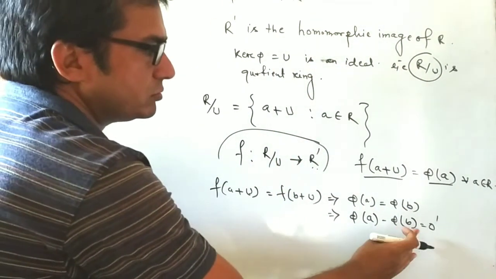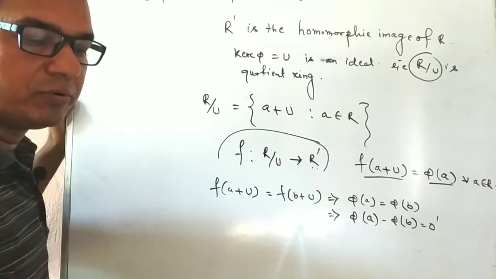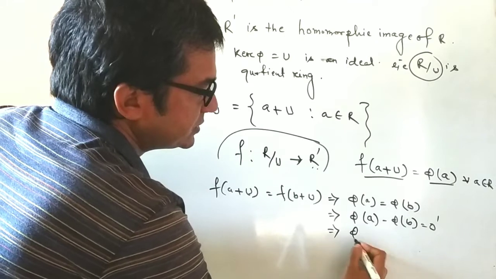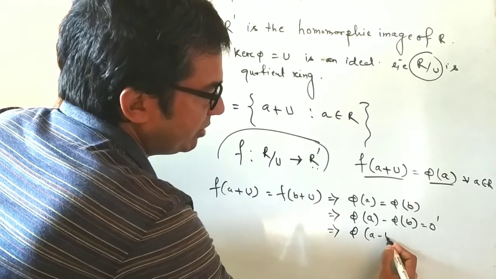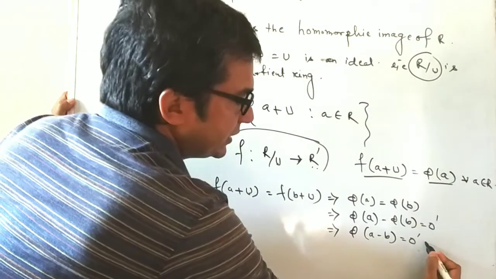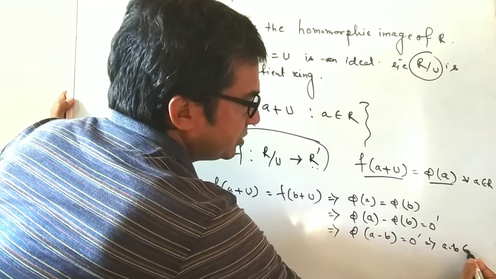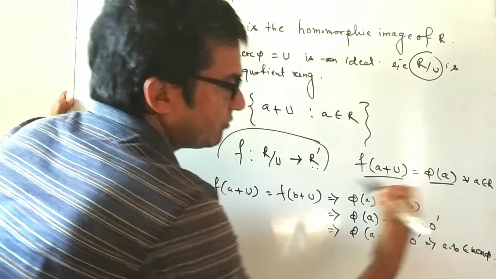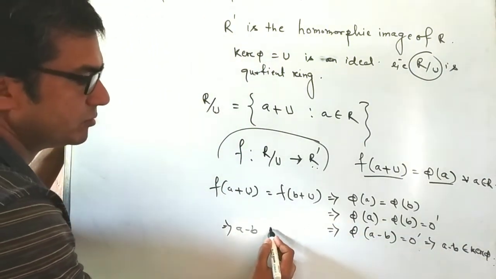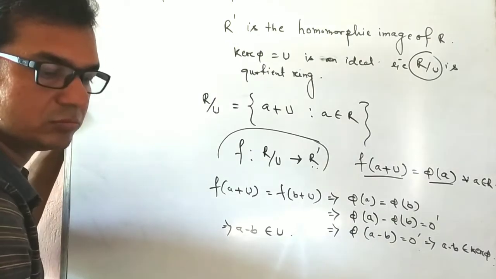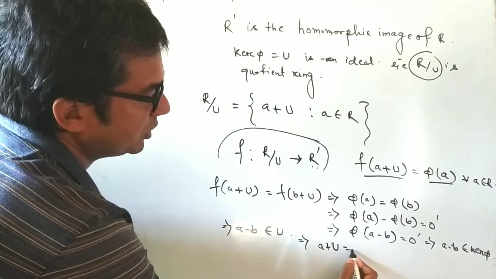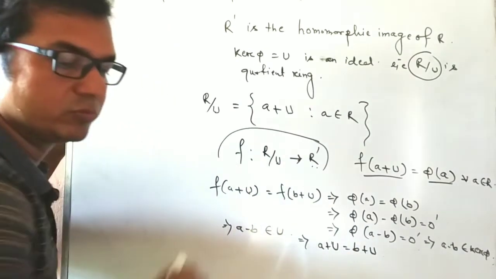So this is the 0 element of R', and this implies phi(a minus b) equal to 0'. That is, a minus b belongs to kernel phi, that is, a minus b belongs to U, which implies a+U equal to b+U.